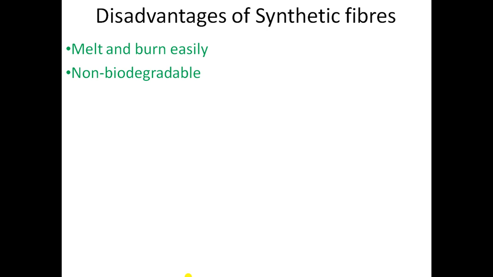Now the next one is uncomfortable during summer. See your school uniform, do you remember your school uniforms? It is made of cotton. Why is it usually made from cotton? Because in India it should be comfortable during summertime. Most synthetic fibers can absorb very little moisture.